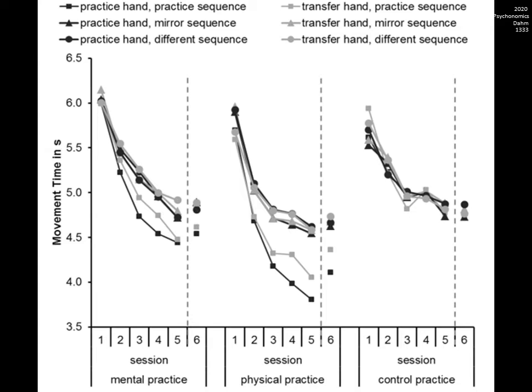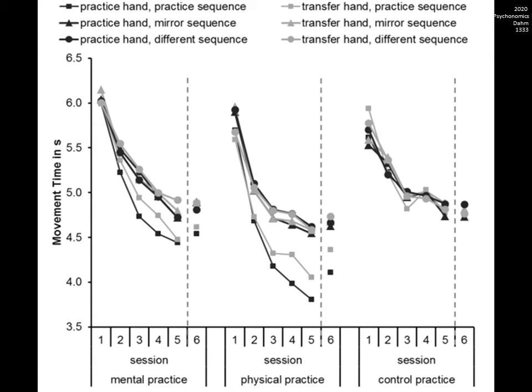In the transfer hand, movement times were also shorter in the practice sequence than in a different sequence, which indicates effector-independent representations of the sequence. Such representations are visual spatial in nature, as this was observed for the practice sequence but not for the mirror sequence, which involved homologous muscles.